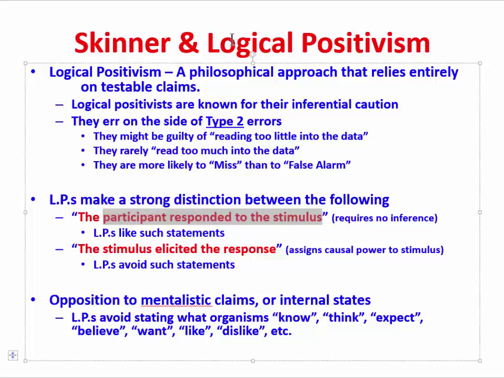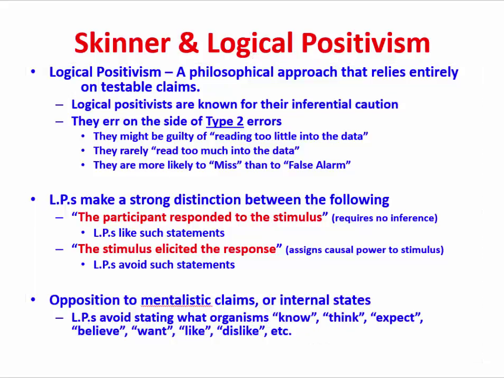Another interesting feature of logical positivists is that they have an opposition to mentalistic claims or internal states. So logical positivists, or LPs, tend to avoid stating what an organism knows, or thinks, or expects, or believes, or wants, or likes, or dislikes. All of those are inferences about an animal's internal states. And because they're inferences, and because logical positivists exhibit inferential caution, logical positivists will refrain from making those kinds of statements.